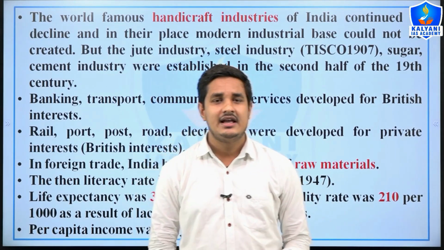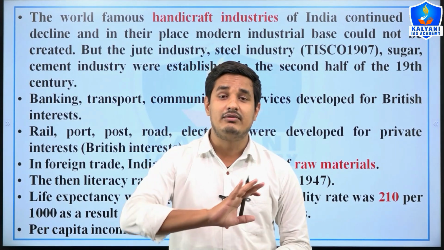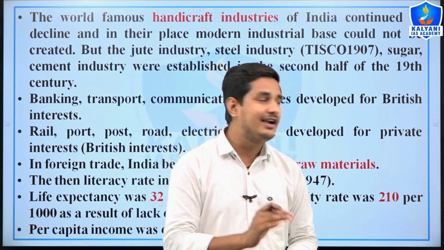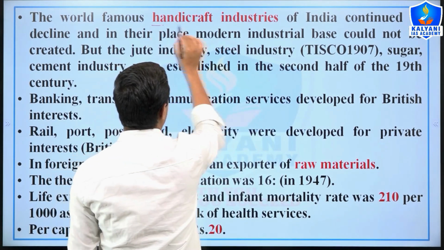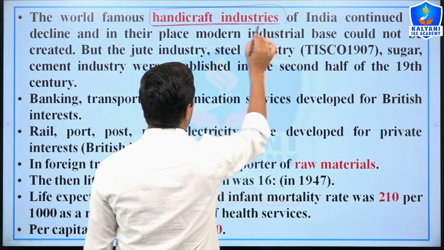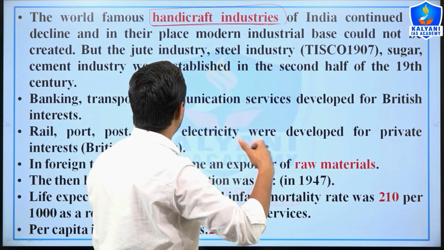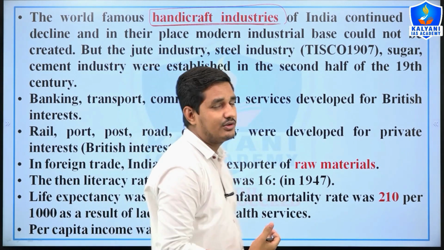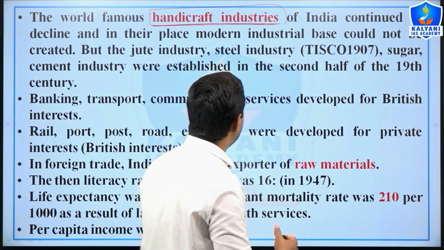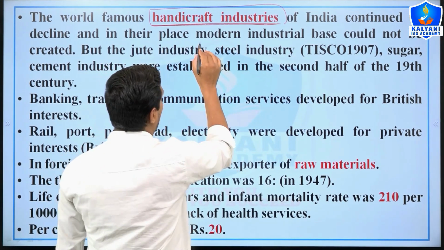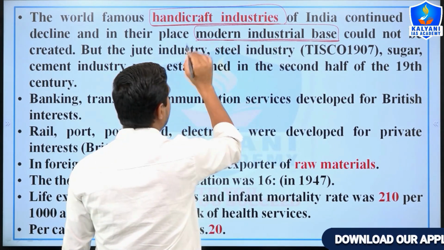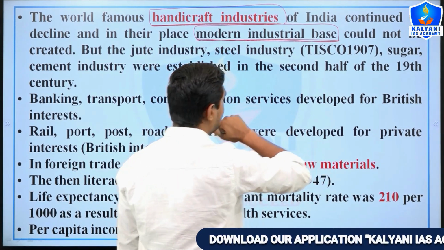Third thing is that we can say that the Indian handloom industries were world famous, and before the advent of Europeans, the handloom industries were world known and exported from India to other countries. But because of the economic policies of the Britishers, the handicraft or handloom industries of Indian economy continued to decline and ruined after some time. And in the place of handicraft industries, modern industrial base could not form in India. Therefore, the industrial growth rate was very meager, right?